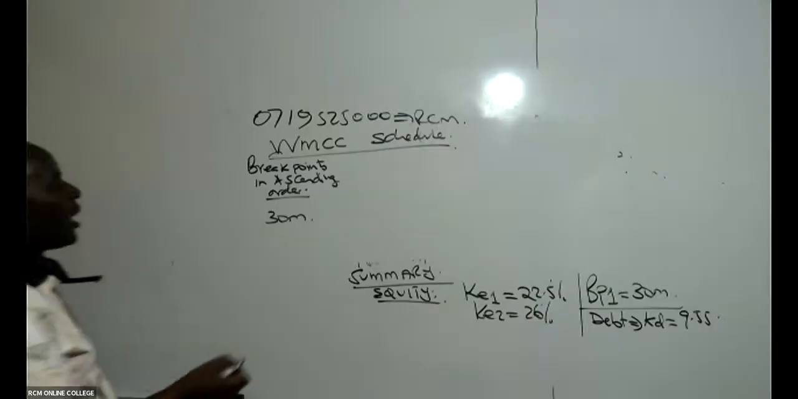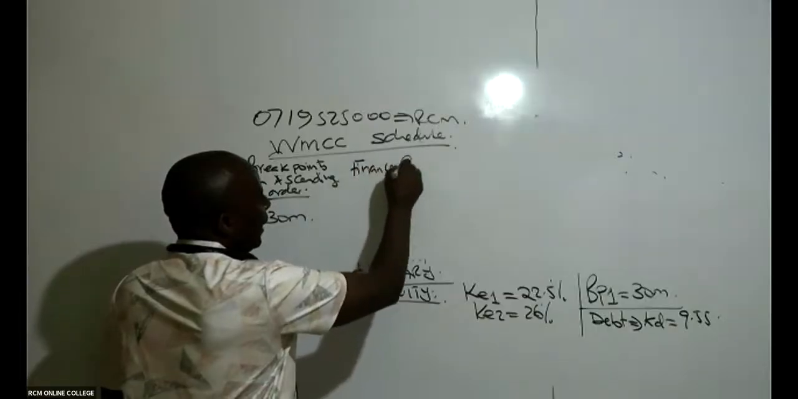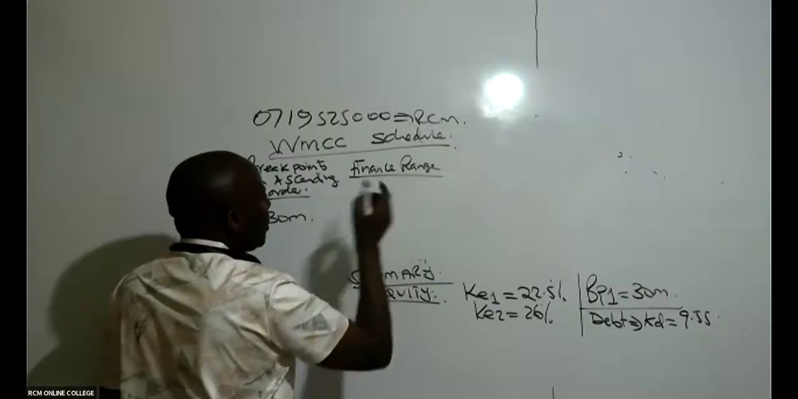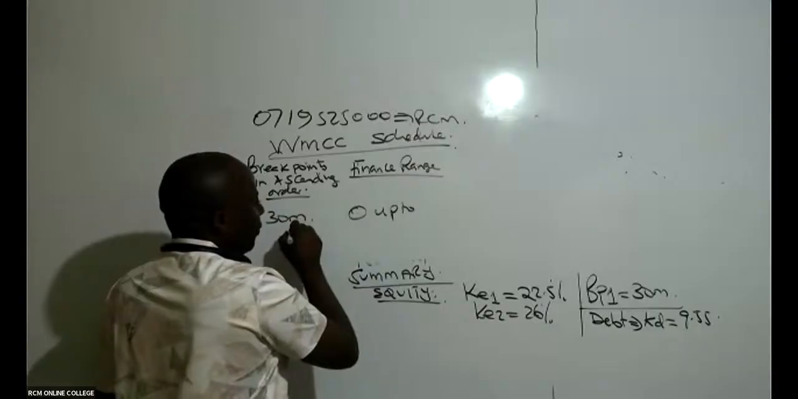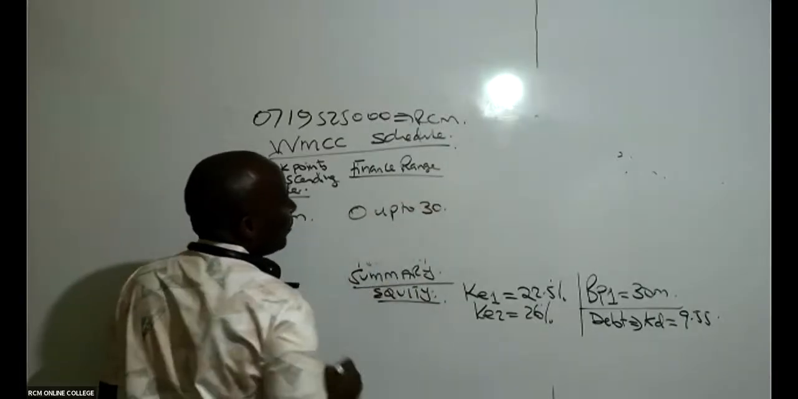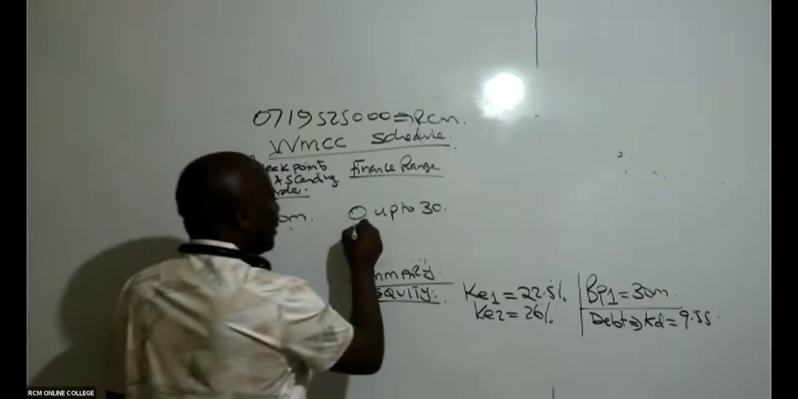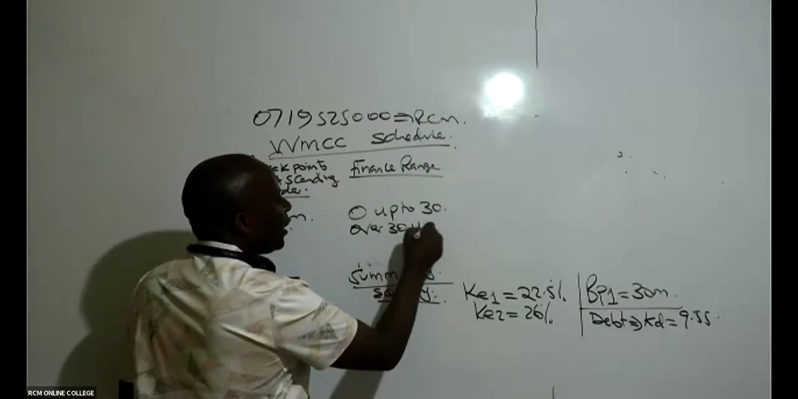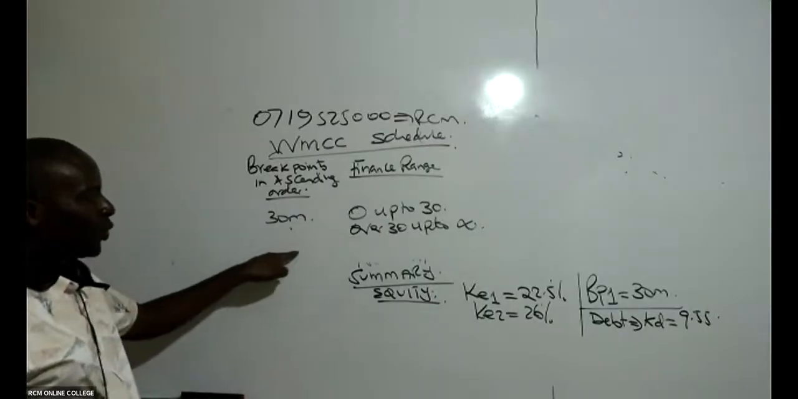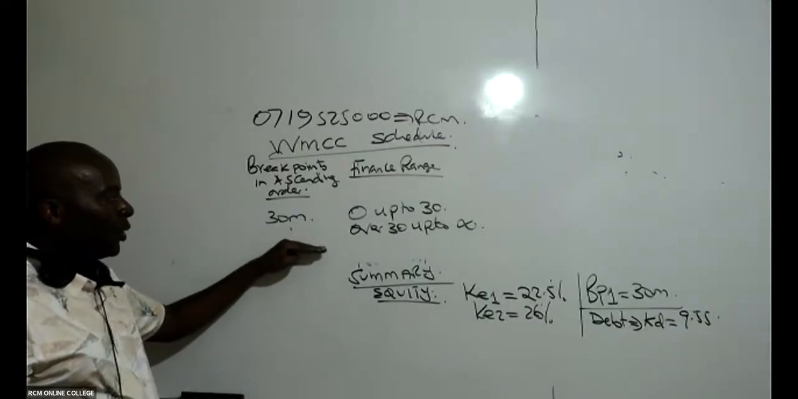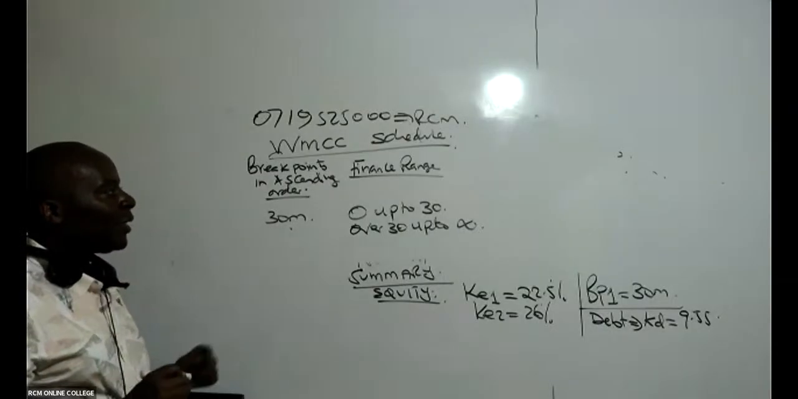So from there, give us what we call the finance range. You have to be very careful. You talk of 0 up to the figure we have here, 30. 0 up to 30. And then you say over 30 up to infinity. Remember, your finance range must go to infinity. So many guys forget this second class. The first one is 0 up to 30. The second one is above 30 up to infinity.